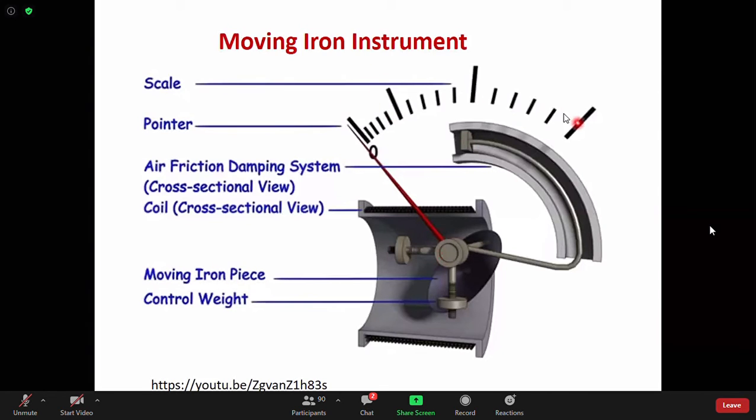So your scale will be slightly non-linear. There are ways to make that scale linear, which will be discussed later. Right now I am not discussing that, but you can see the scale is not perfectly linear. It is a non-linear scale, because earlier in the moving coil PMMC instrument, I was proportional to theta, but here the deflecting torque or the angle of deflection will be proportional to I square. So it is not a linear one.